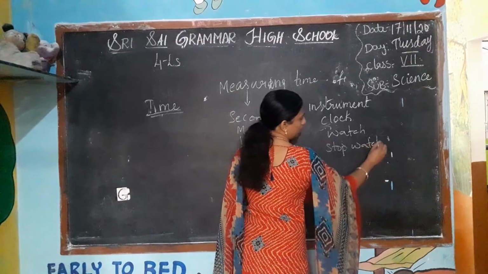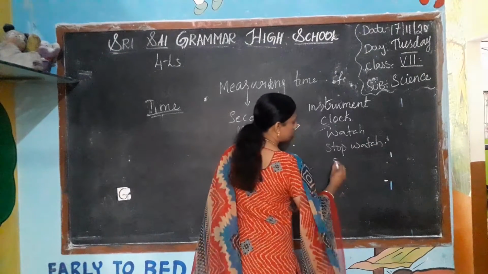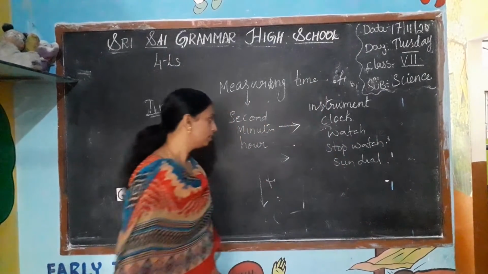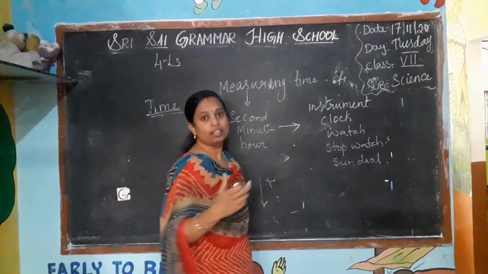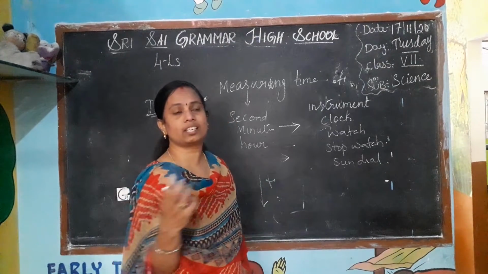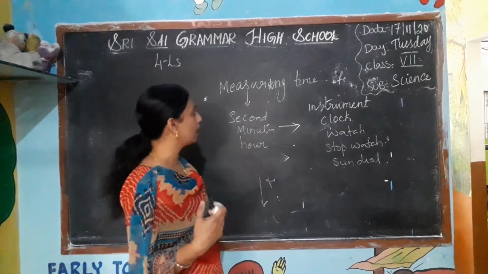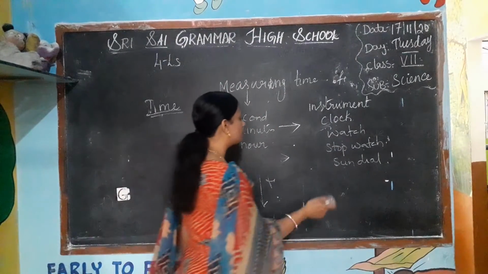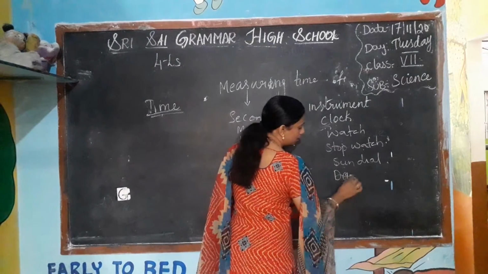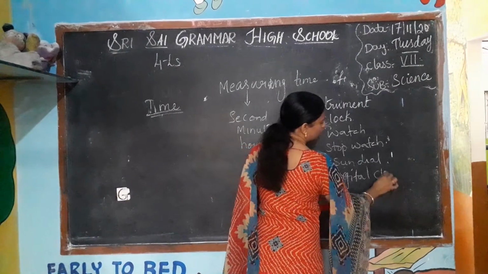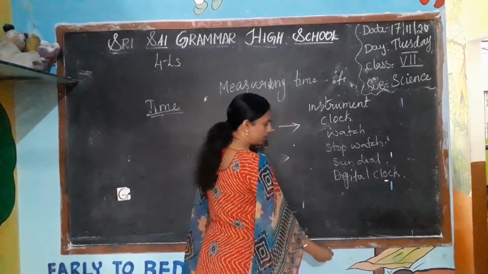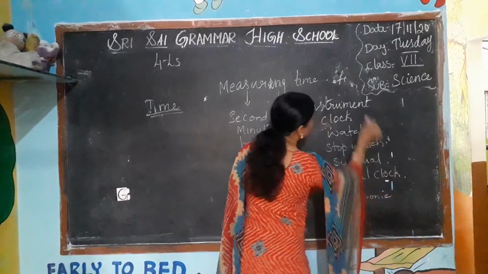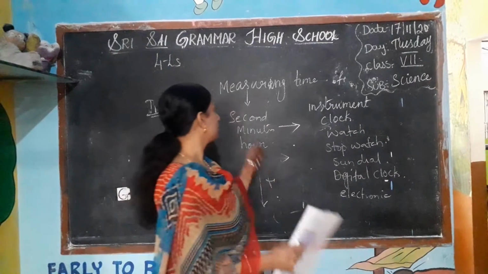stopwatch. Because in the early days they used the sundial. In the ancient times, by seeing the sun, they could estimate, they could measure the time. They say it is 12 o'clock, it is 1 o'clock. Like this, by seeing the rays, they are able to say the time. And nowadays we have the digital clocks, electronics also. So we have so many instruments to measure the time.